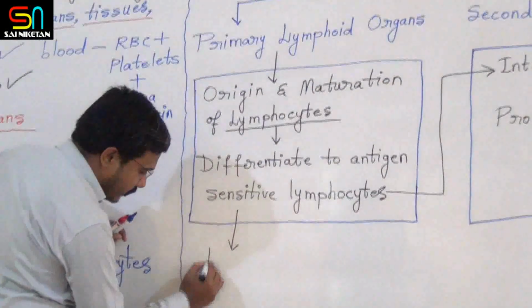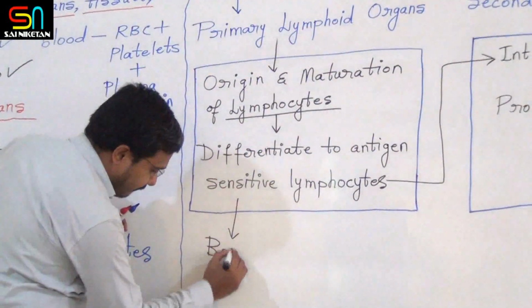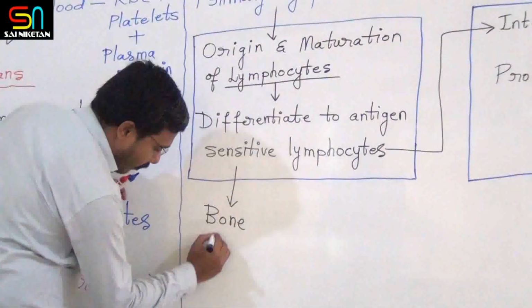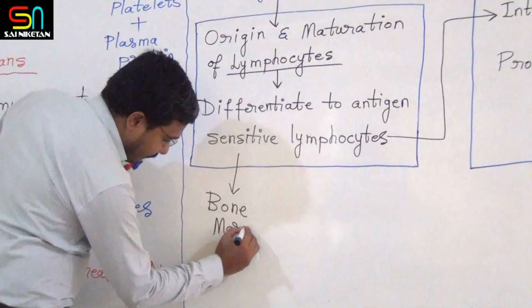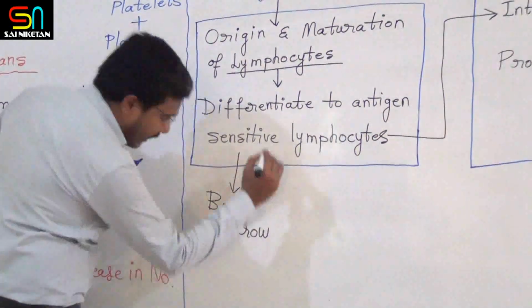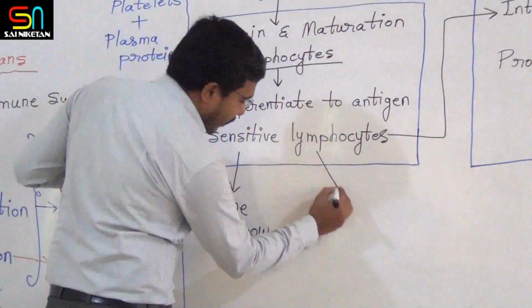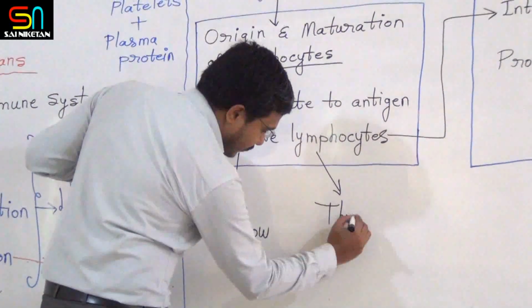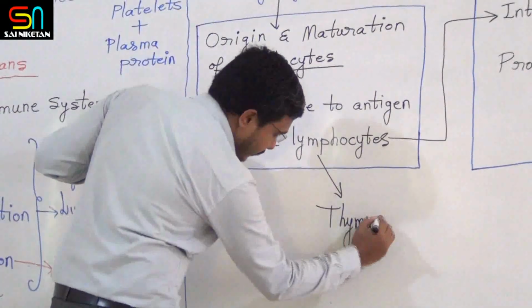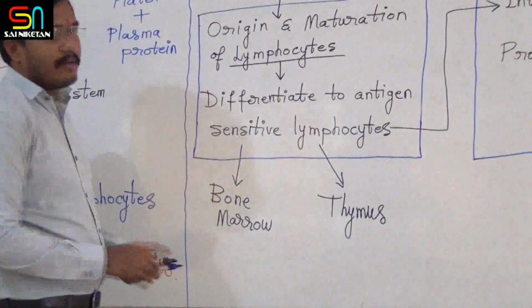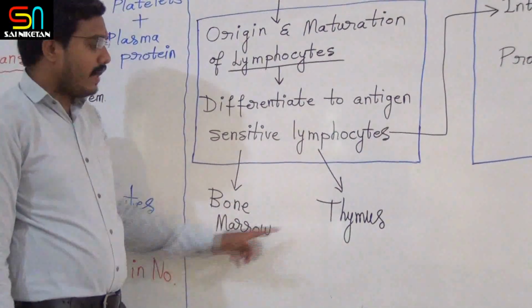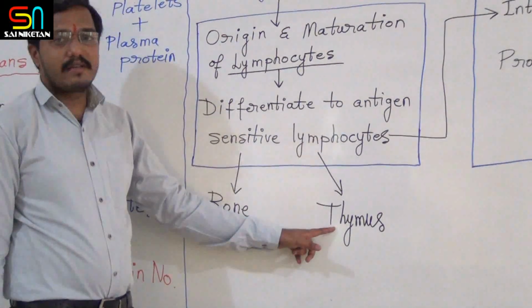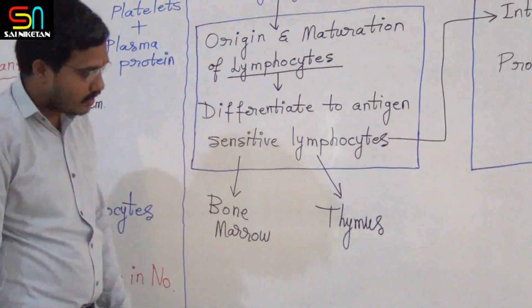Number one is bone marrow. The second example for primary lymphoid organ is thymus. It's very simple. Only two examples, bone marrow and thymus. These are the examples for primary lymphoid organs.